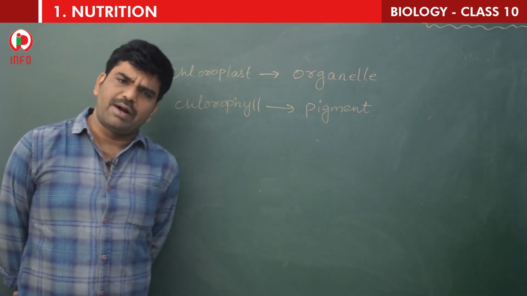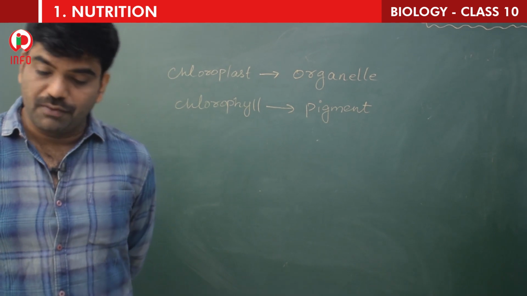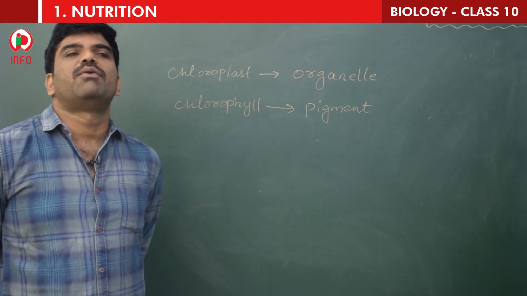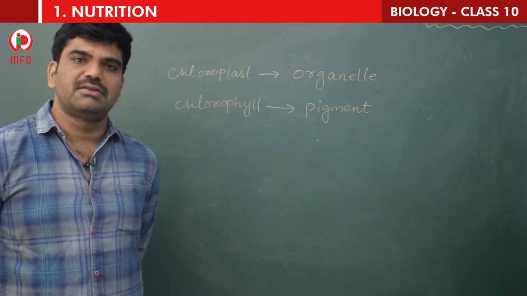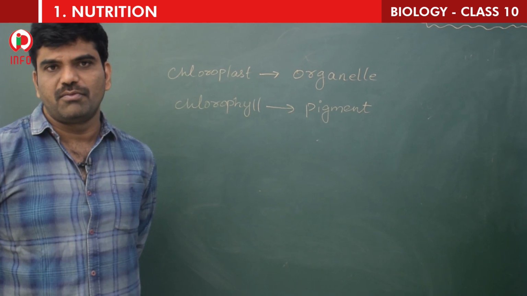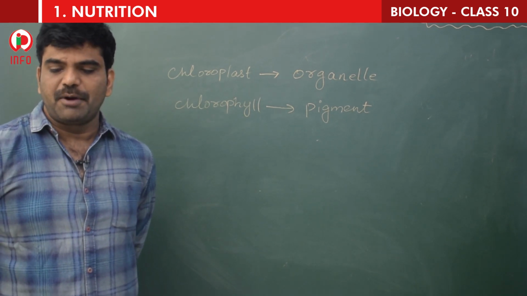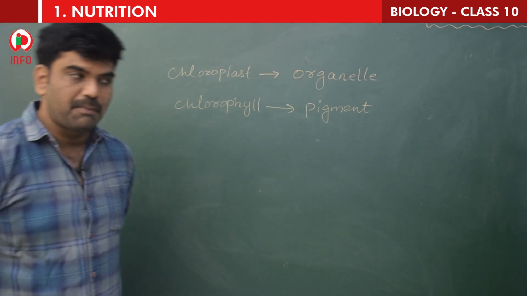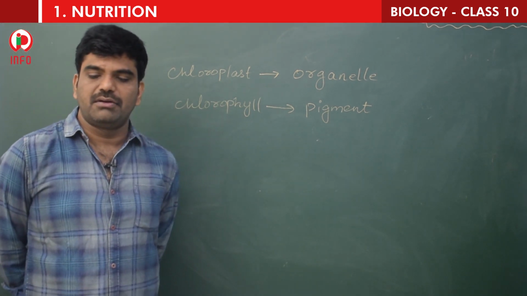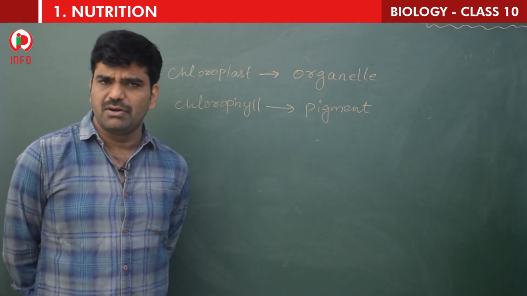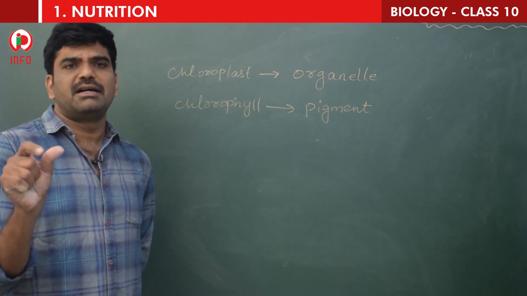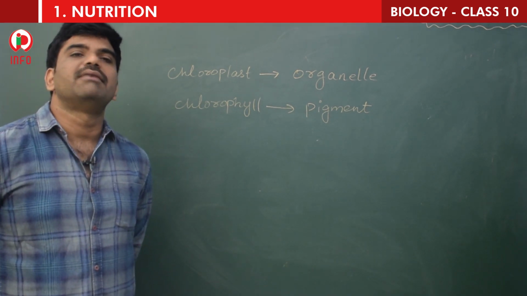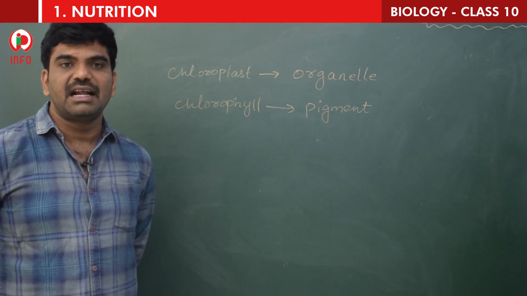So Ingenhousz wanted to find out more about photosynthesis, no doubt in that, and he carried out so many experiments. He proposed that only green plant parts could carry out the process of photosynthesis. So what he told was that only green colored parts could carry out photosynthesis. So who gave this statement? Yes, John Ingenhousz.